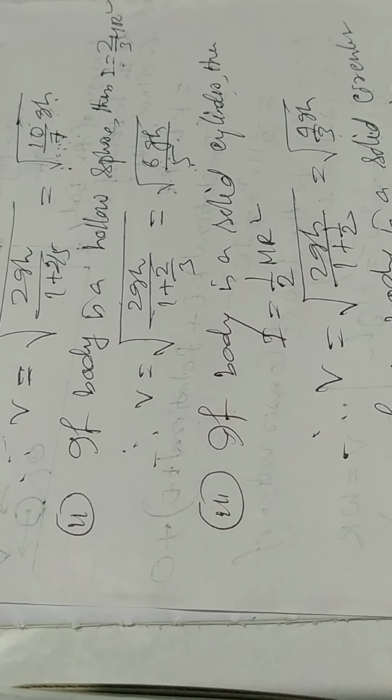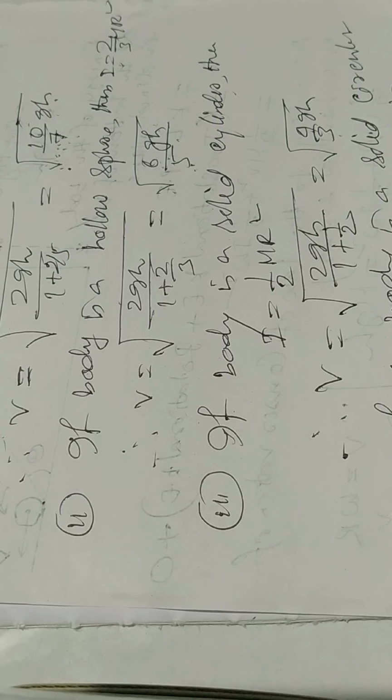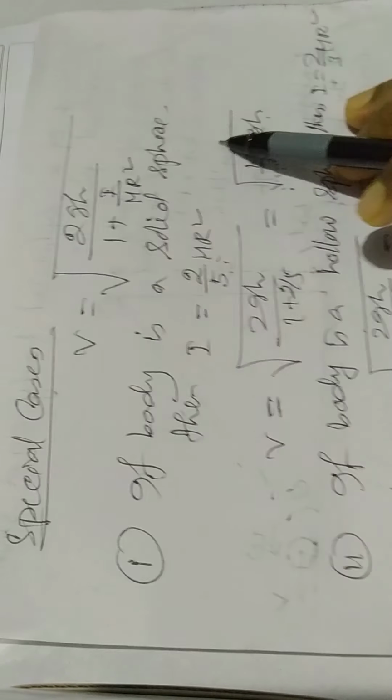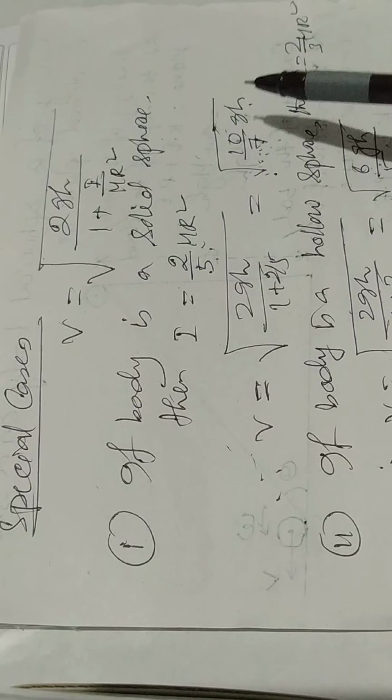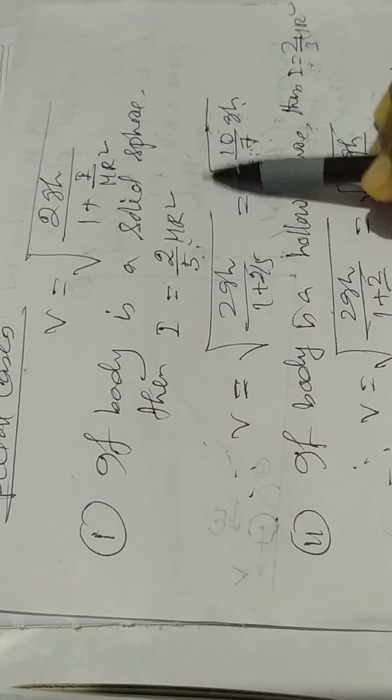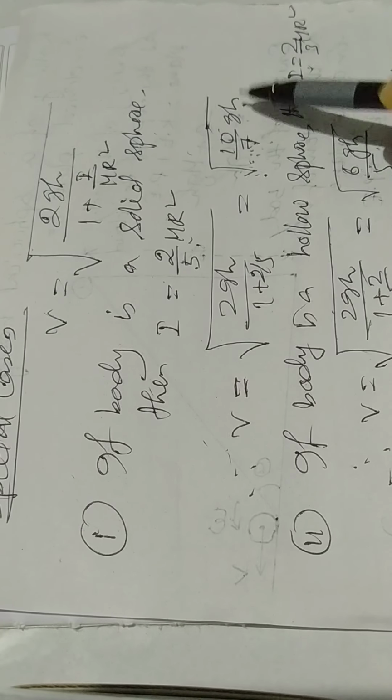Therefore, if a solid sphere, hollow sphere, solid cylinder, solid disc or ring is allowed to roll down from the top of a smooth inclined plane, then the solid sphere will acquire the maximum speed at the bottom of the inclined plane. That value is root over 10 by 7 gh.